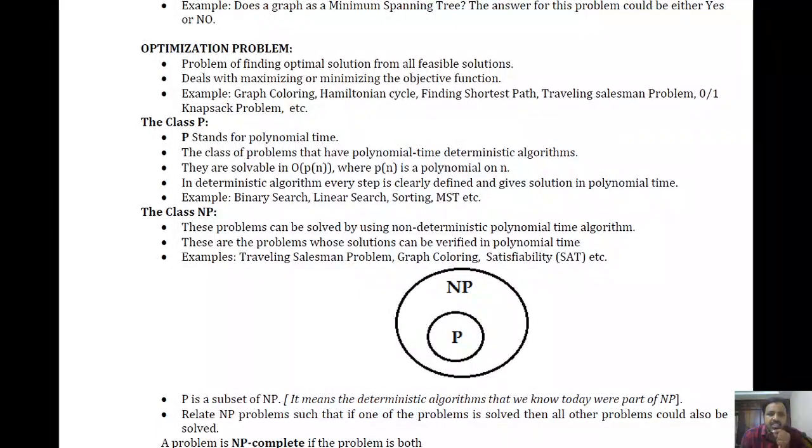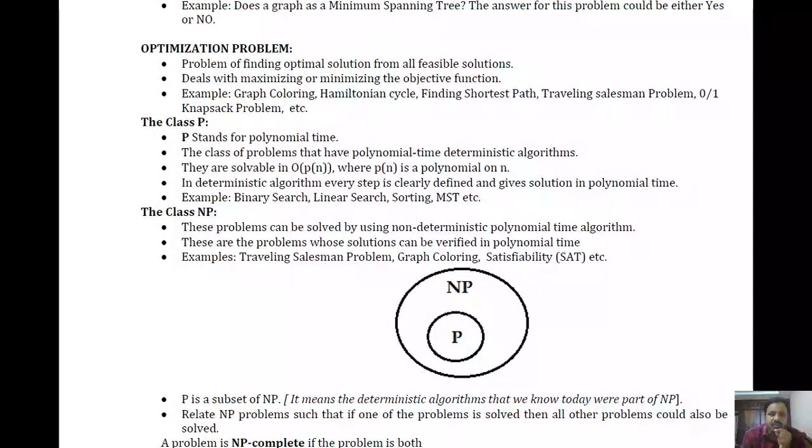So in that case, the objective function will be minimizing the cost, right? So here, this is a minimizing objective function, where we have to find a path with minimum cost. The same is the case if you want to find the longest distance. Then the objective function is a maximization function, where we are going to find the maximum cost, that means the longest cost path from source to the destination, or from one node to another node.